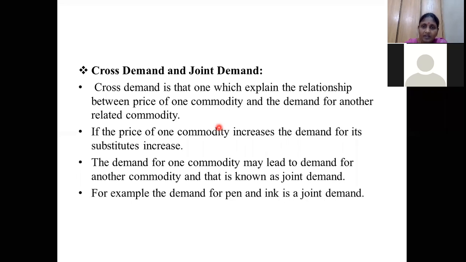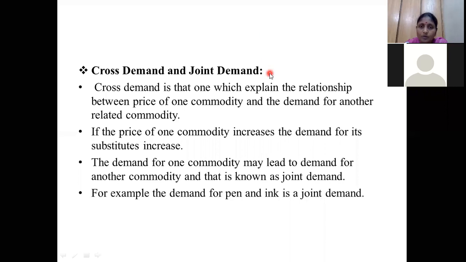Generally I use company A's soap. Whenever there is a very high, unexpected increase in the cost of A's product, based on my income conditions I am going to buy a product which will substitute for it. B is also a soap, for bathing purposes only. I will prefer B because the cost of B has not changed. The cost of B remains unchanged. The cost of A has changed; it is very high.